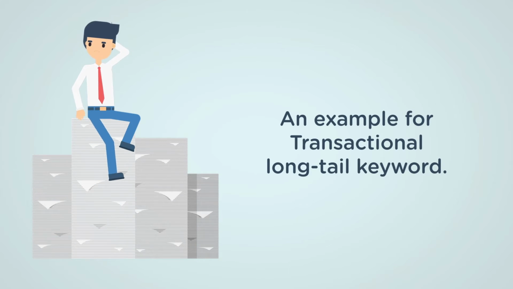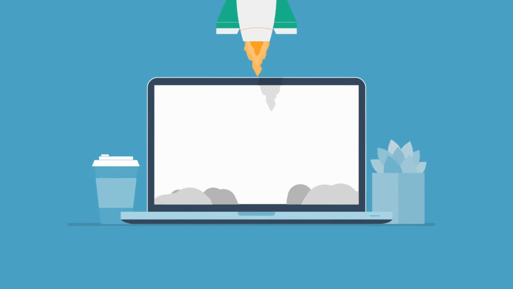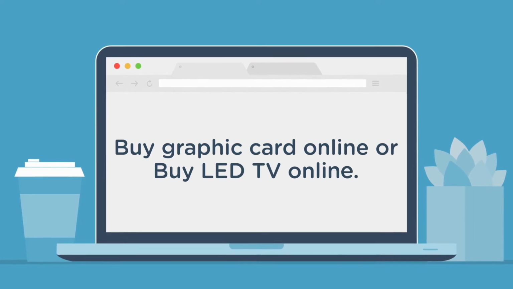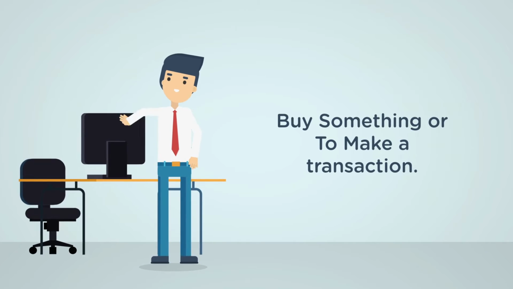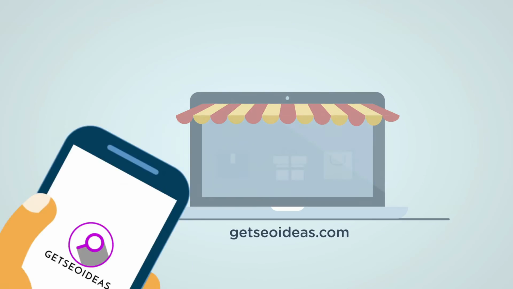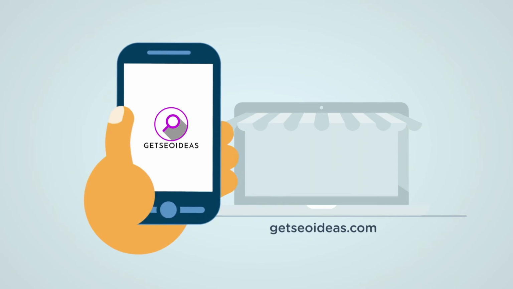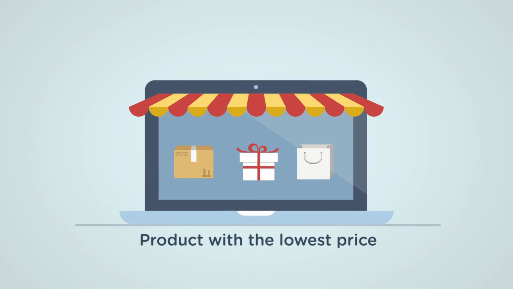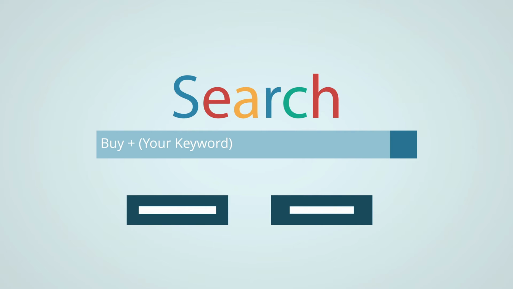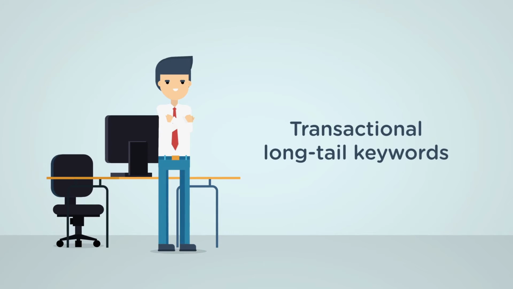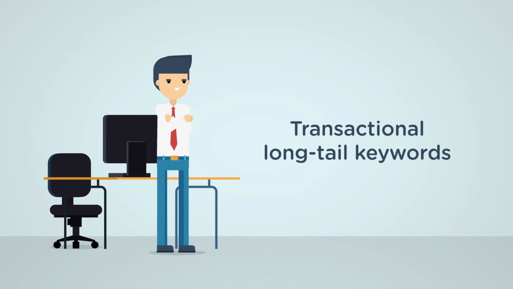That's why these are called informational long-tail keywords. Now, let's see an example for a transactional long-tail keyword. Buy graphic card online or buy LED TV online. Here you are trying to buy something or make a transaction, and you want the best advice or the best site which has the product with the lowest price. That is why you are searching with the keyword buy. Since you are trying to make a transaction, these long-tail keywords are categorized as transactional long-tail keywords.